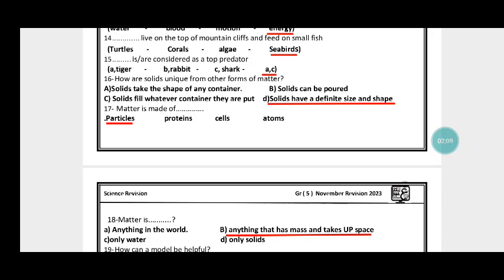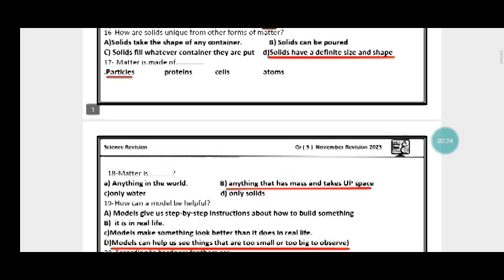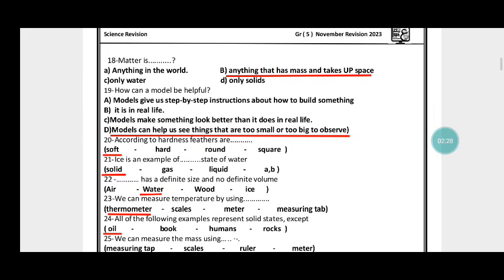So A and C. How are solids unique from other forms of matter? Solids have a definite shape and definite size. Okay, so letter D. Matter is made of particles. Matter is anything that has mass and takes up space or volume.